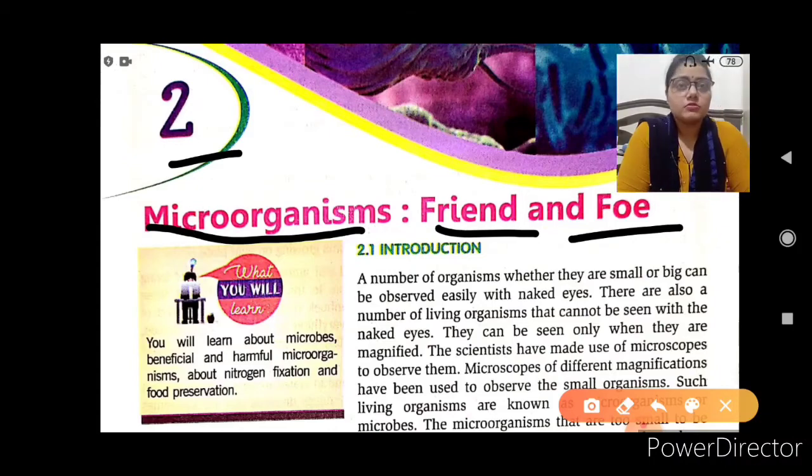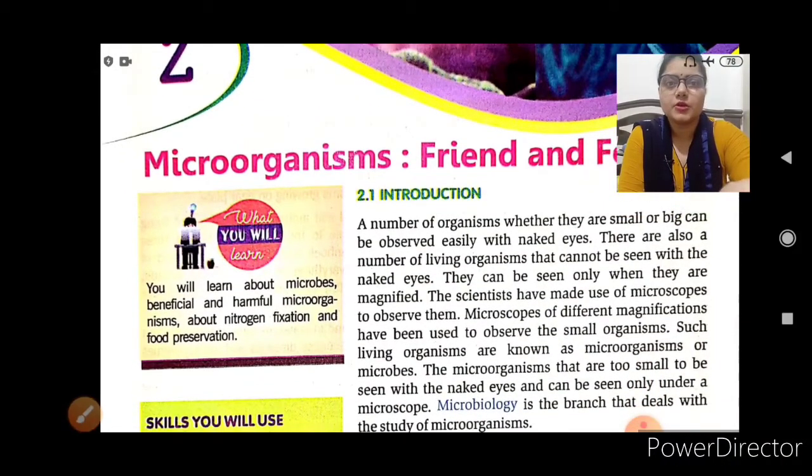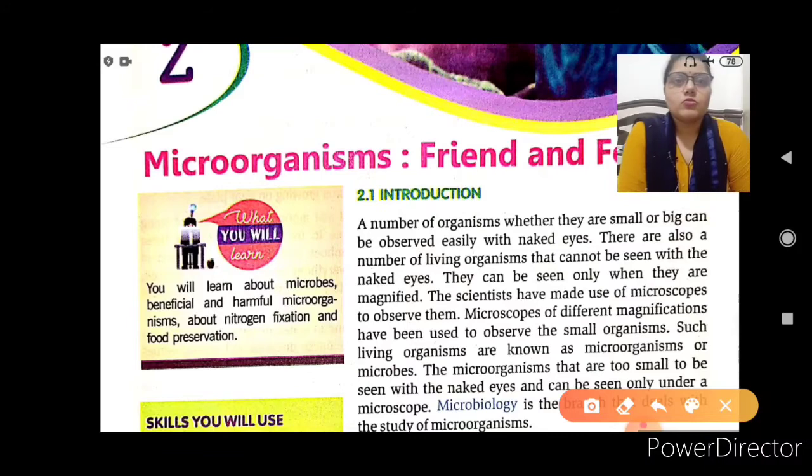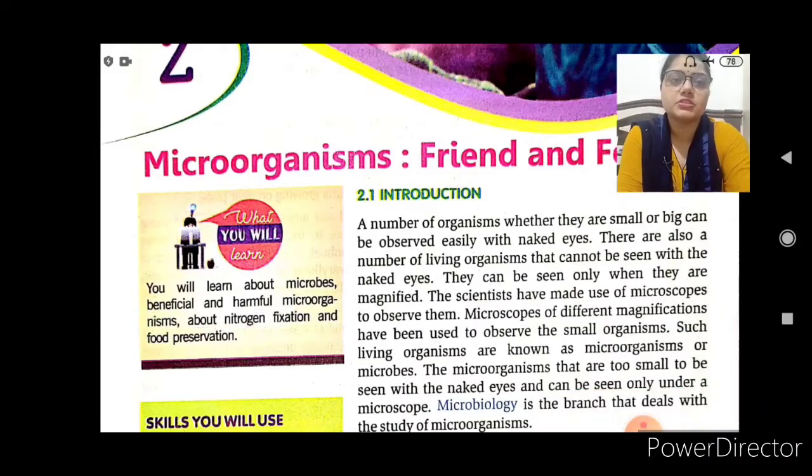Now moving forward, we have our chapter number 2, Microorganisms: Friend or Foe. I have already told you the meaning of friend and foe, beta. Now what will you learn in this chapter? You will learn about microbes, beneficial and harmful microorganisms, nitrogen fixation and food preservation.